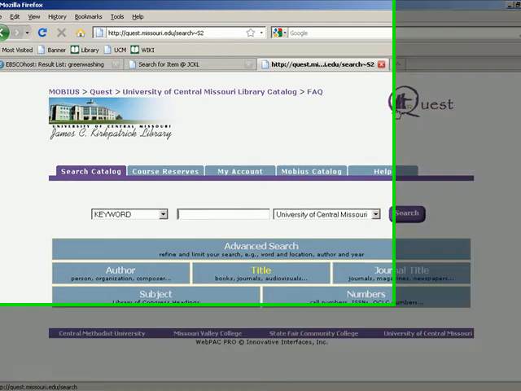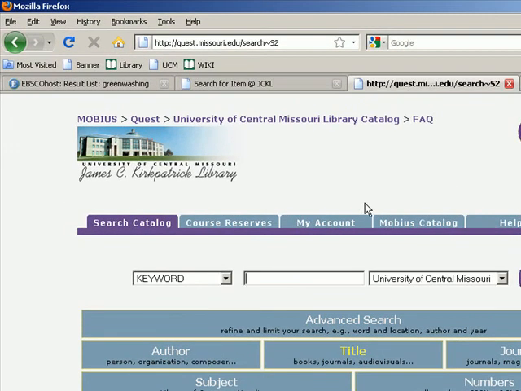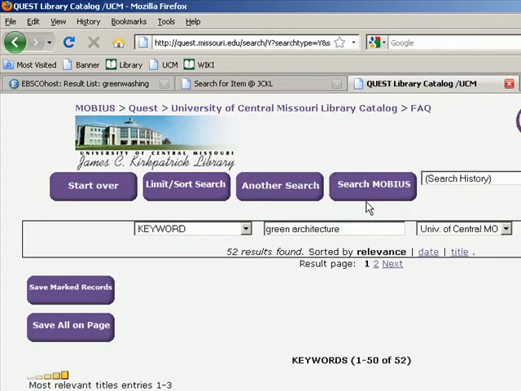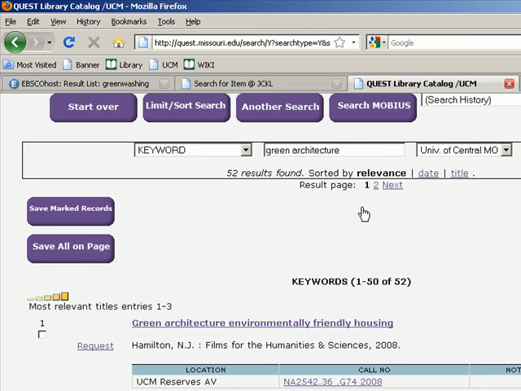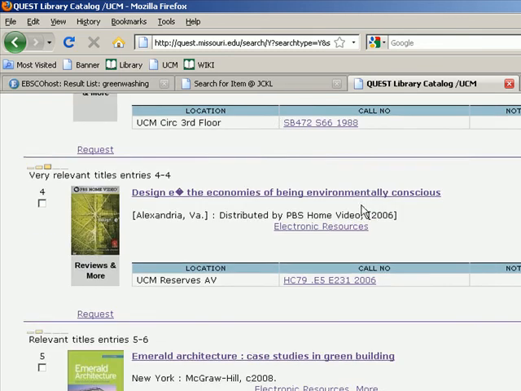This is an important thing to remember, and I'll show you why. So let's continue with our environmental theme, and let's say that we are interested in researching how to build environmentally friendly buildings. So if we give our best attempt at a keyword search, we might type in green architecture. Hopefully type it in correctly. It's a little early, my fingers aren't working right yet.